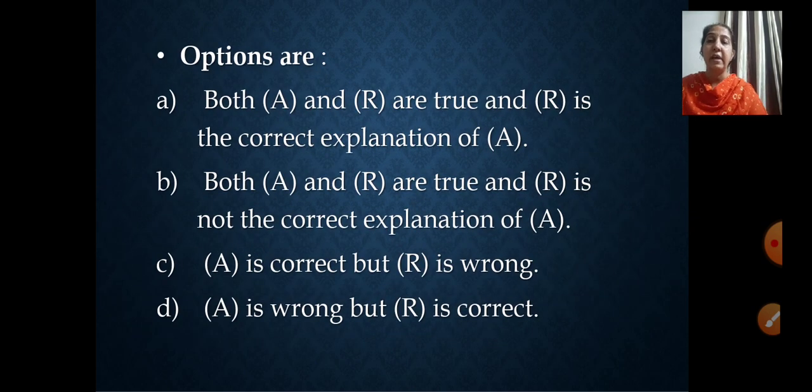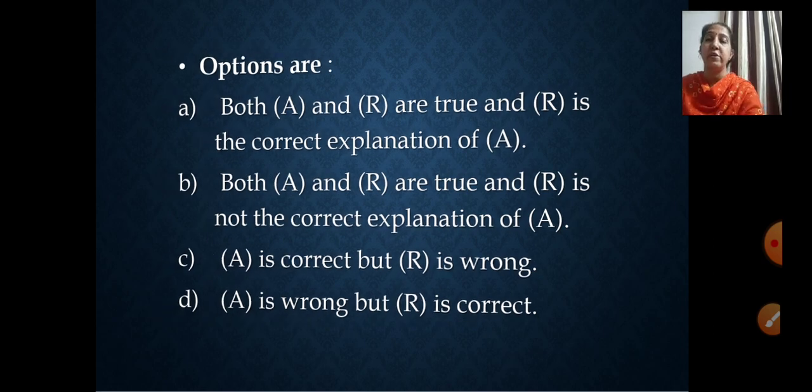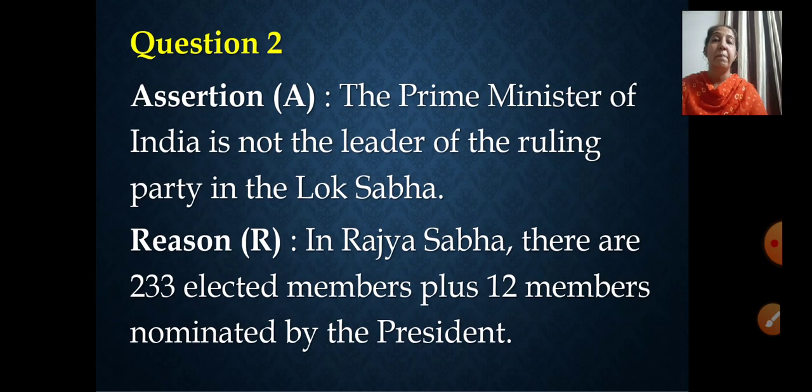Now tell me, both A and R are true and R is the correct explanation of A? Or both A and R are true and R is not the correct explanation of A? Otherwise, the third is A is correct but R is wrong. Or the fourth one is A is wrong but R is correct. Just have a look at your question one more time. The Prime Minister of India is not the leader of the ruling party in the Lok Sabha. Is it the correct statement?